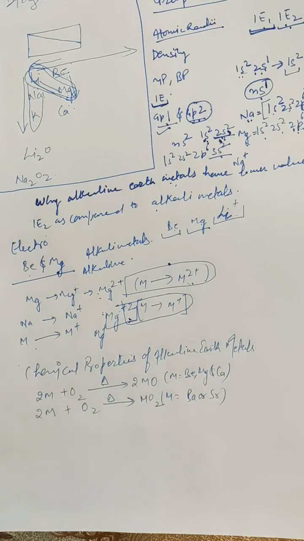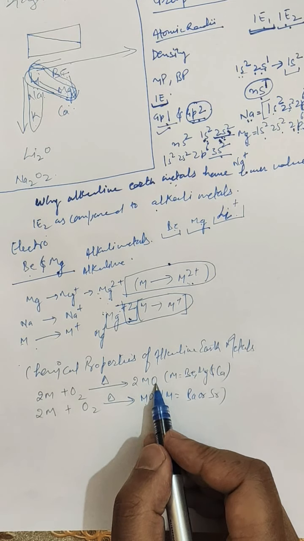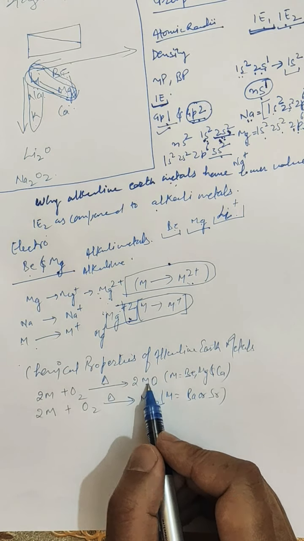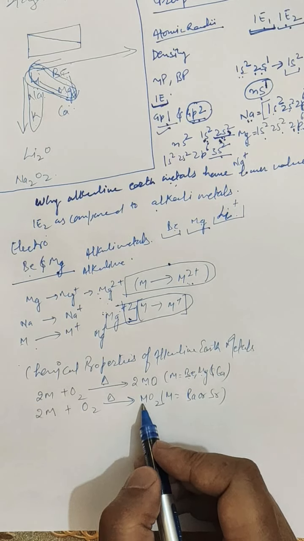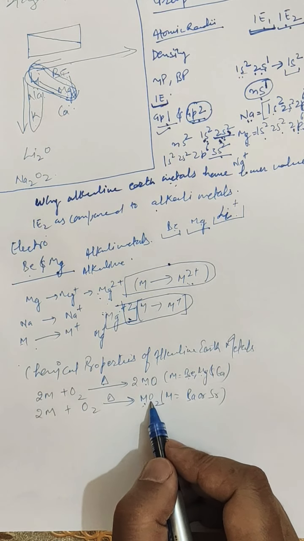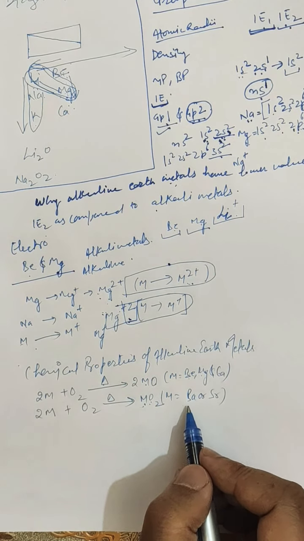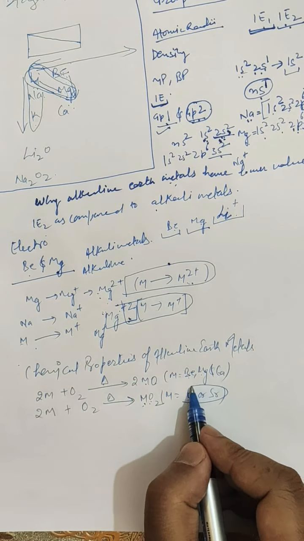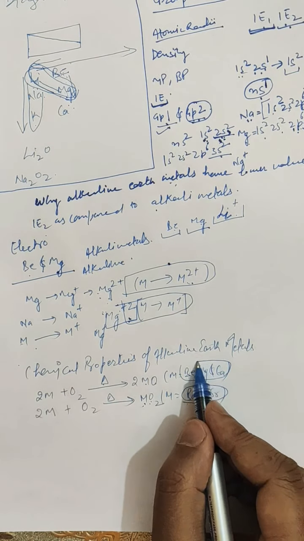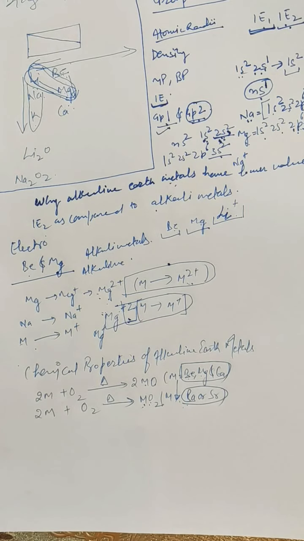See here, only one oxygen atom is getting attached to the metal atom in the case of magnesium and calcium, whereas here two oxygen atoms are attached to one metal atom when the metal is barium or strontium. So when we move down the group, the reactivity of the metal toward oxygen increases.